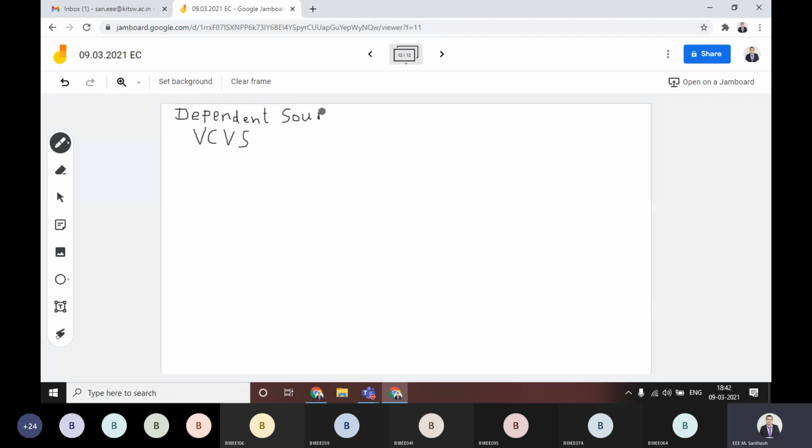Is it the same circle or any other notation? Rhombus. Very good. There is a representation that is different from the independent sources. You have to represent the dependent sources with the rhombus.